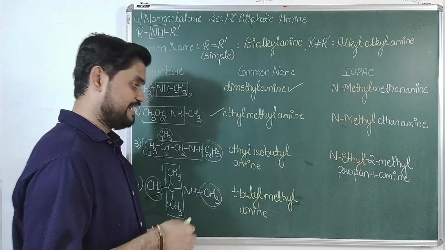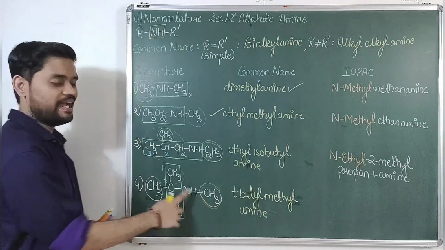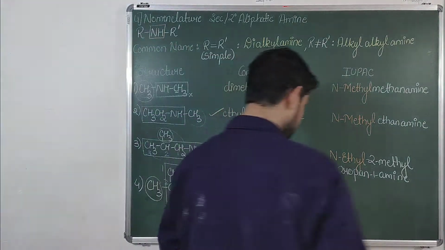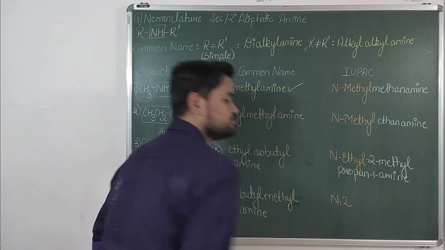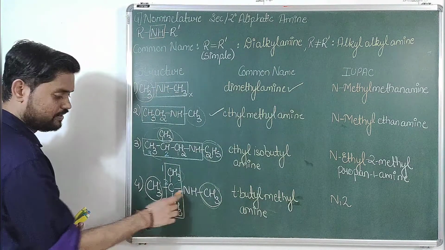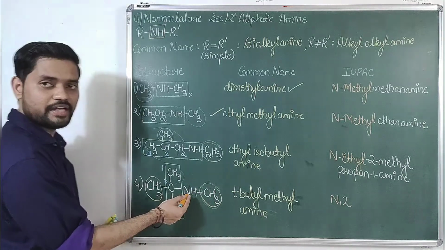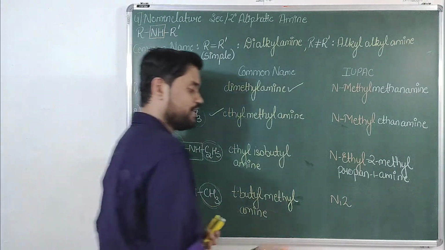In such cases where the substituent bonded to nitrogen and the substituent bonded to the carbon chain are the same, you can use the terminology N, 2. Again I'll repeat, N, 2. Why N, 2? Because methyl is first substituted on nitrogen and second it is present on the second carbon of the parent chain.